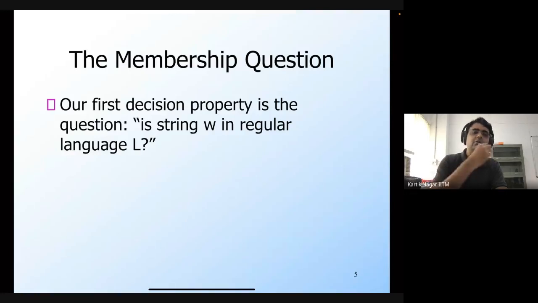Okay. So what would be an algorithm which can do this? We are given two inputs: the string W, and a language L, which is a regular language. Then how would we actually decide whether or not the string is in the language?